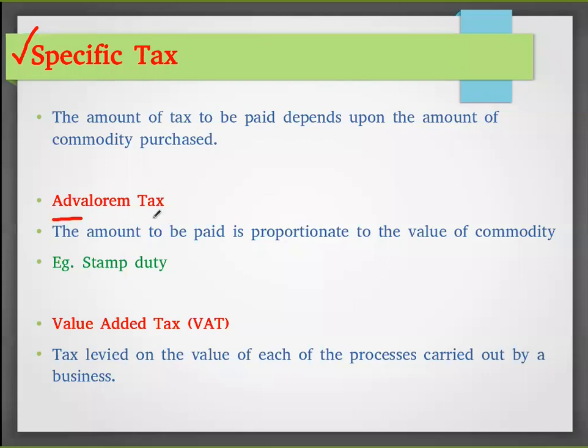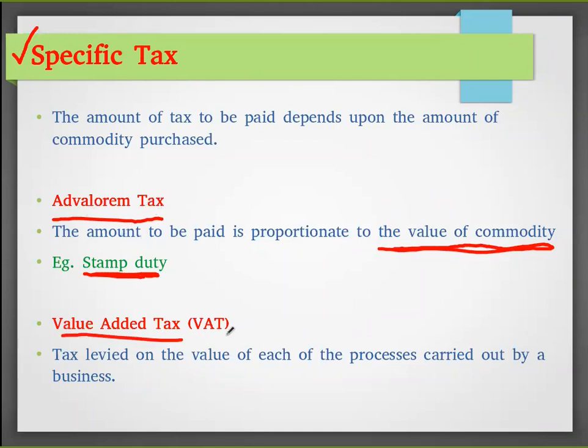Then ad valorem tax. The amount to be paid is proportionate to the value of the commodity. The best example is stamp duty. In stamp duty, for the same land, the stamp duty in the city will be higher. In the rural area, the stamp duty will be less. So based on the value of the commodity, the tax is fixed. That is called ad valorem tax. It is an important one.